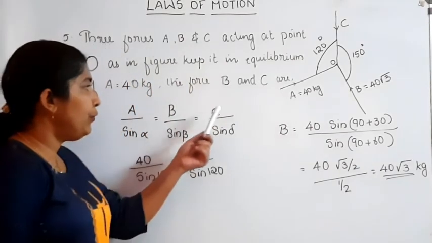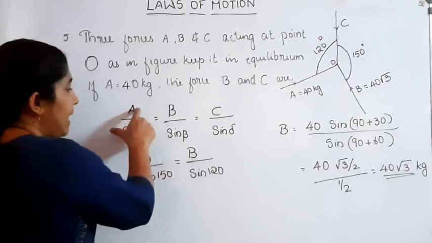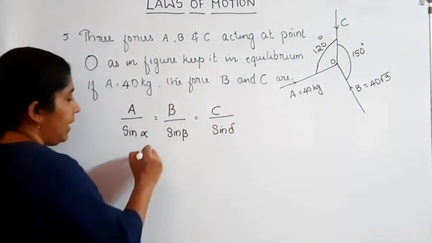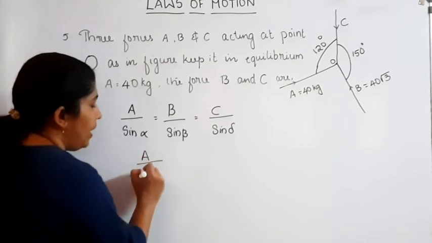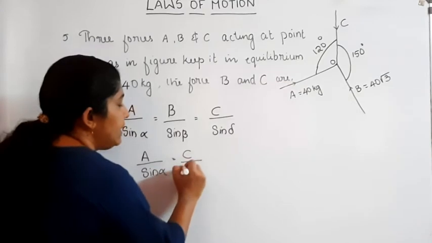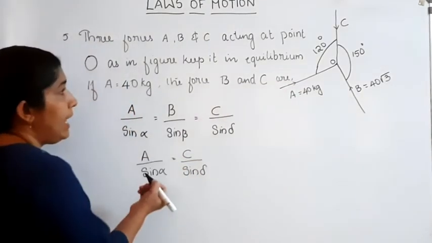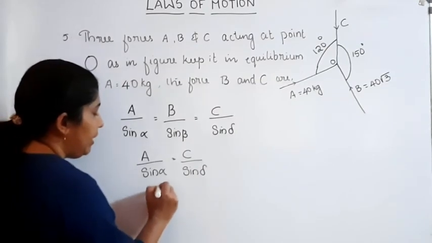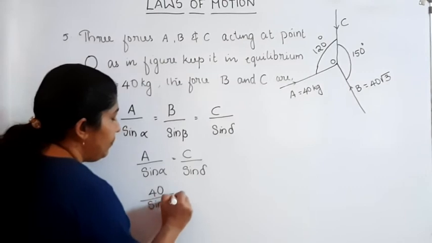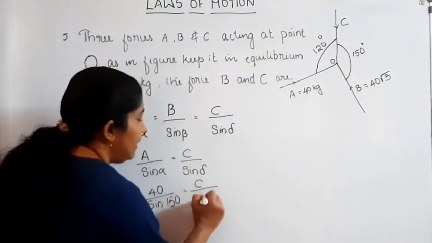Now we want to find out what about C. For this we can equate A by sin alpha is equal to C divided by sin delta. A equal to 40. 40 divided by sin 150 equal to C divided by sin delta.